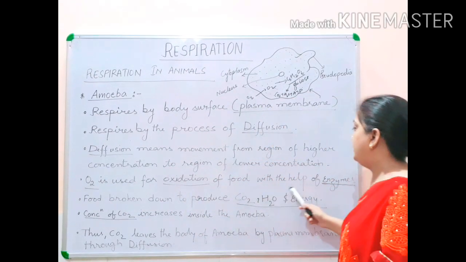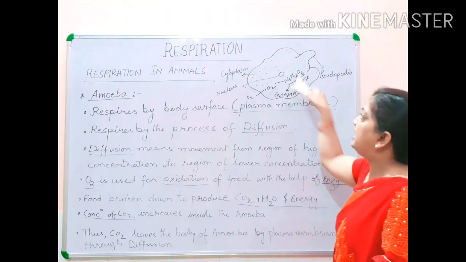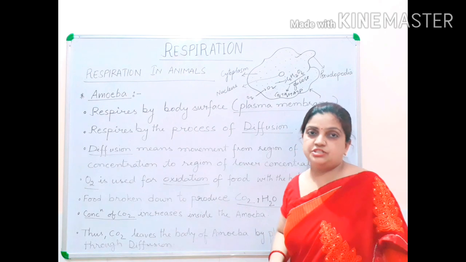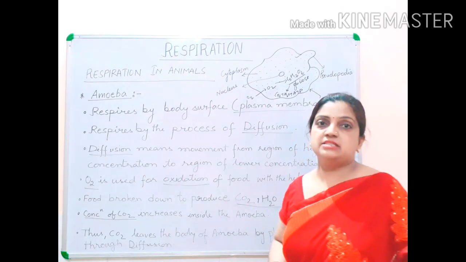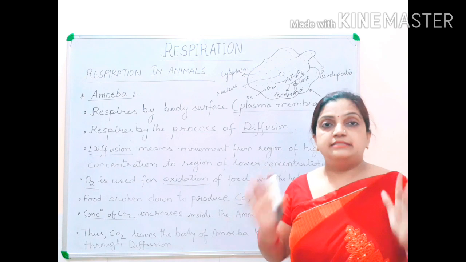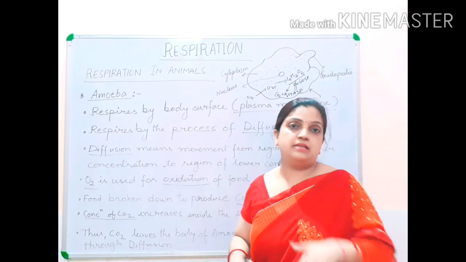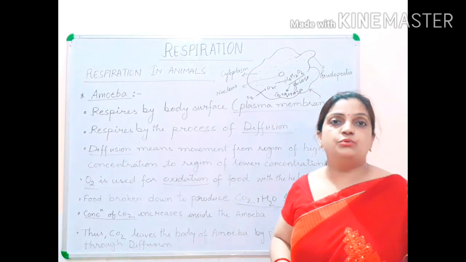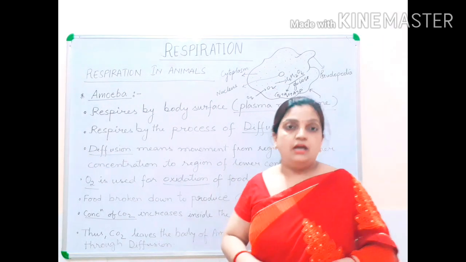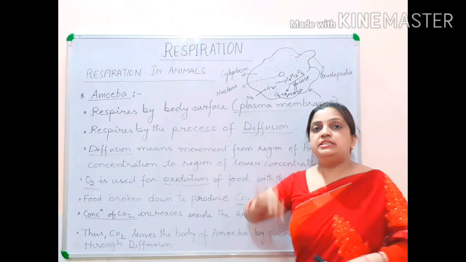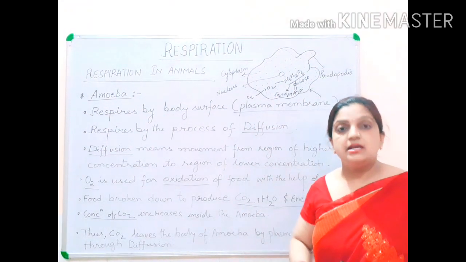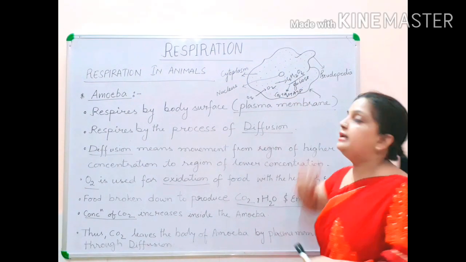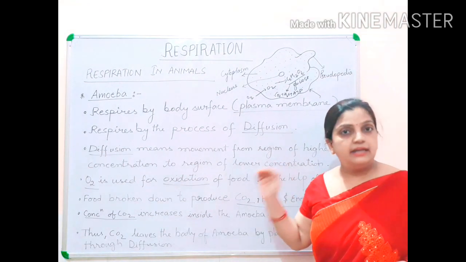So hence you can see that I have written here that oxygen is used for the oxidation of food with the help of enzymes. Now this breaking process of glucose with the help of oxygen, I told you it is not a single one step. It is a series of steps. Series of steps means 10 different chemical steps are there to break one molecule of glucose into the compounds. So this glucose, with the help of different types of enzymes, passing through 10 different reactions, is broken down into carbon dioxide, water and energy.